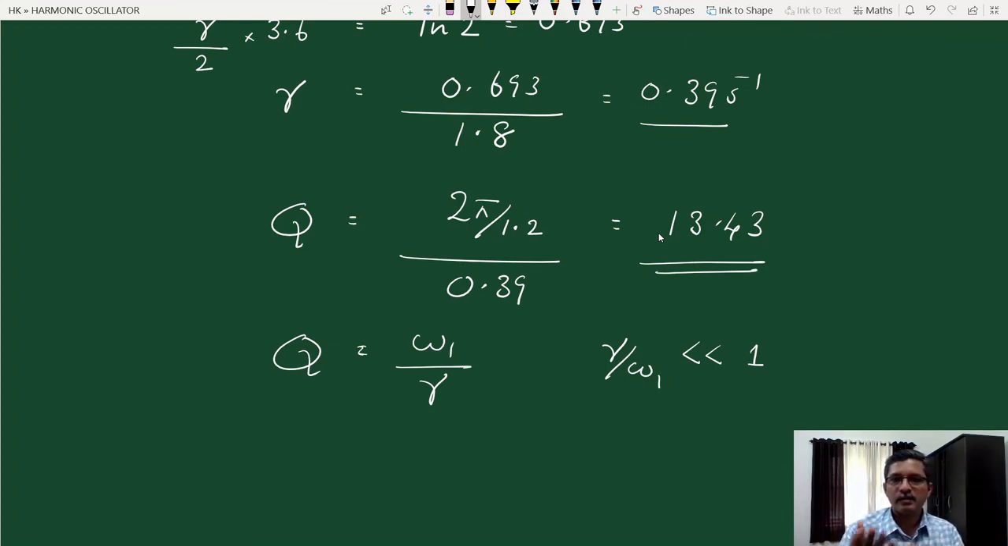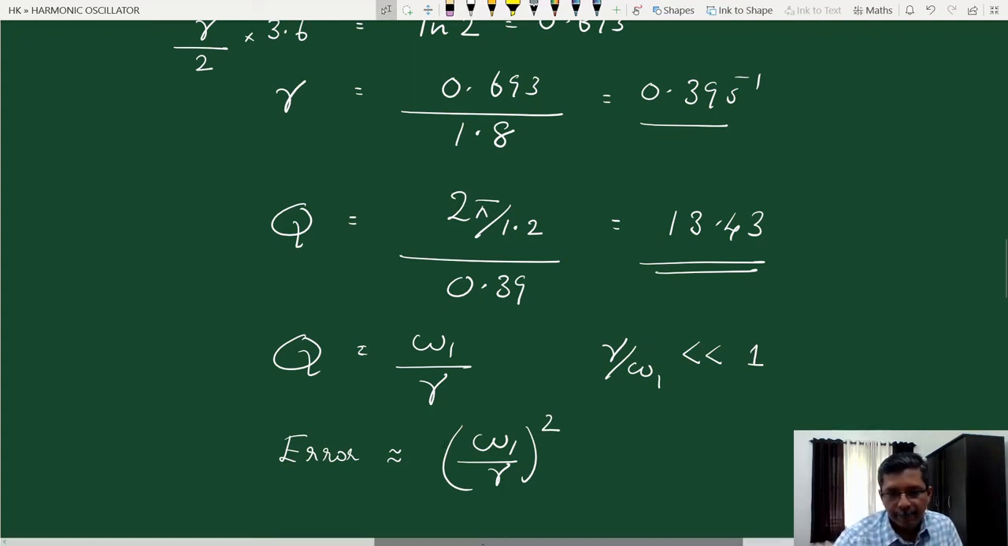So the question is, when the quality factor is of the order of 10, can we use this approximation? Can we use this formula, omega 1 by gamma? There is a justification for that, because in the approximation that we have made, the error factor that comes is of the order of the square of this factor, gamma by omega 1 whole square. How do we know this?